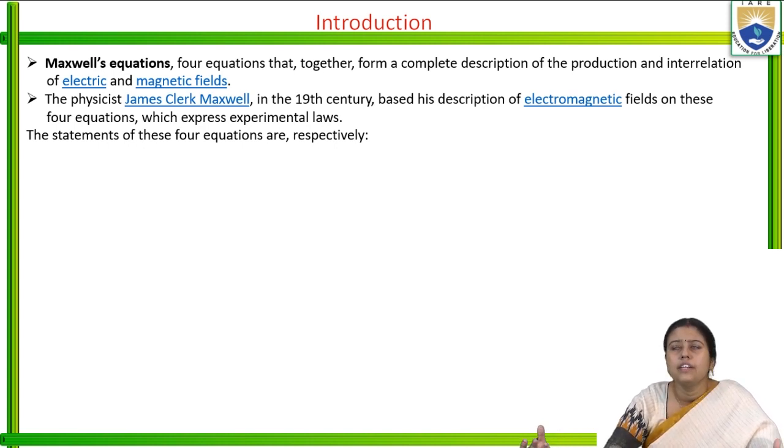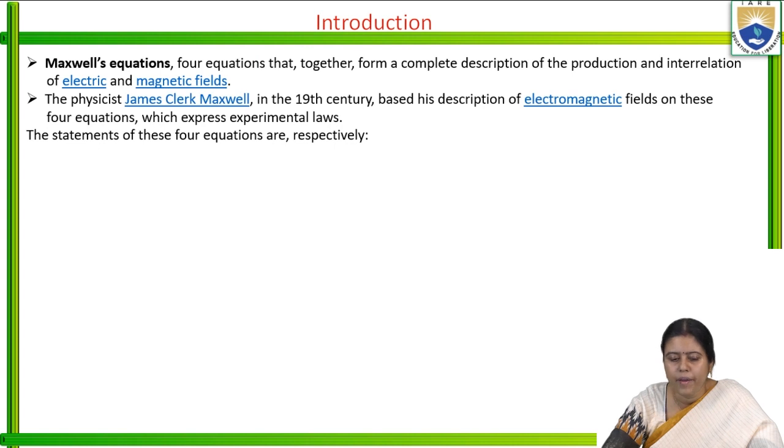All waves, say light wave, sound wave, mobile wave, whatever wave we know, are electromagnetic waves. So Maxwell first gave the idea about the electromagnetic wave.